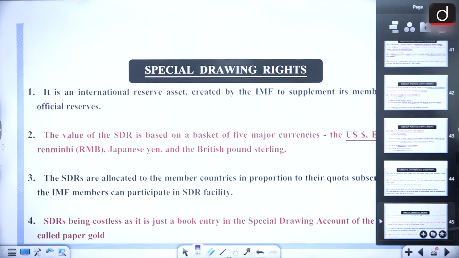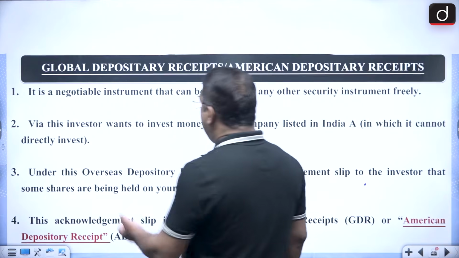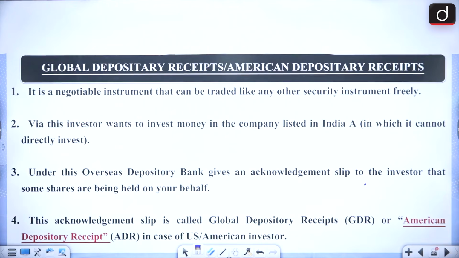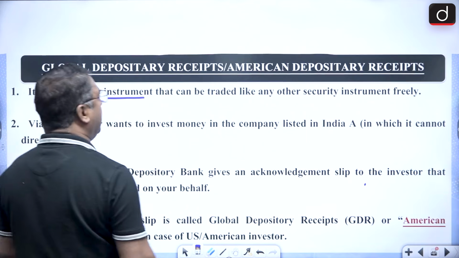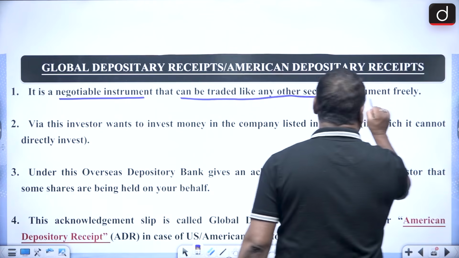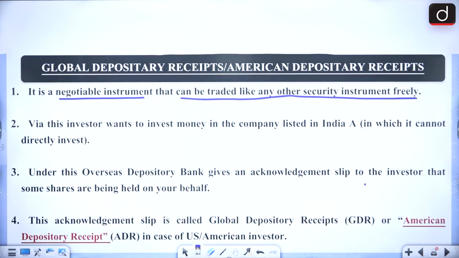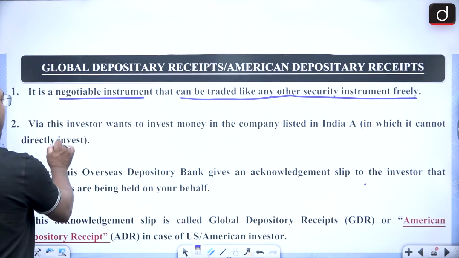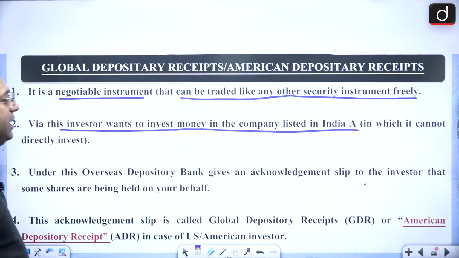Special drawing rights I have also already talked about, it's only a repetition there. Now there is GDR, Global Depository Receipts, or American Depository Receipts. All of you must remember that it is a negotiable instrument that can be traded freely like any other security instrument. Via this, the investor invests money in a company listed in India.